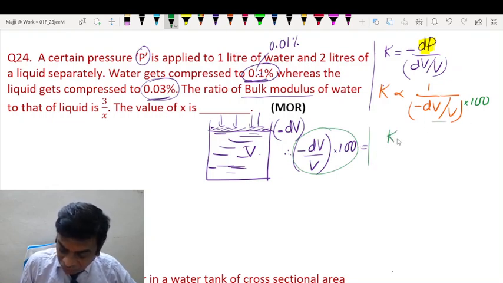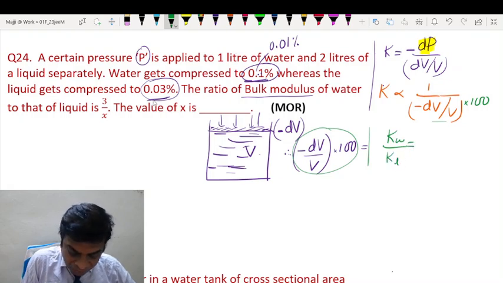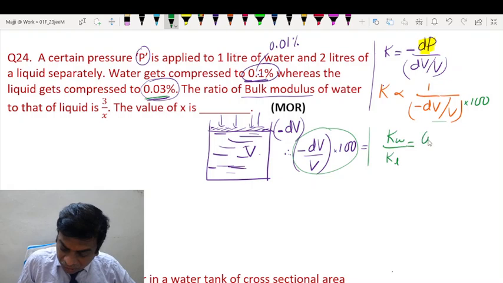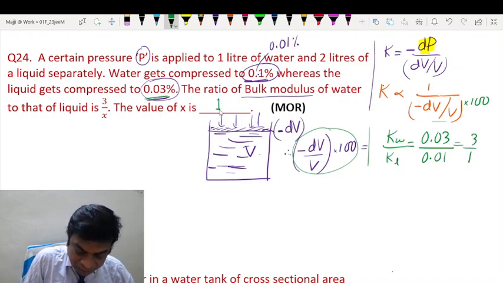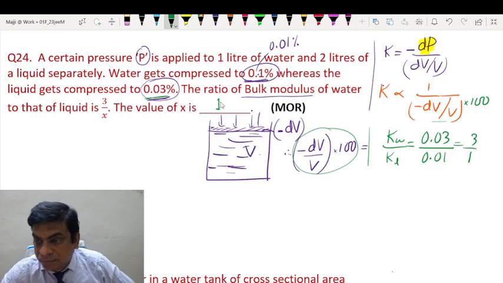So K for water upon K for the liquid is the volume strain for the liquid in percentage, no problem, upon this. So basically it is 3 by 1. So X is 1.